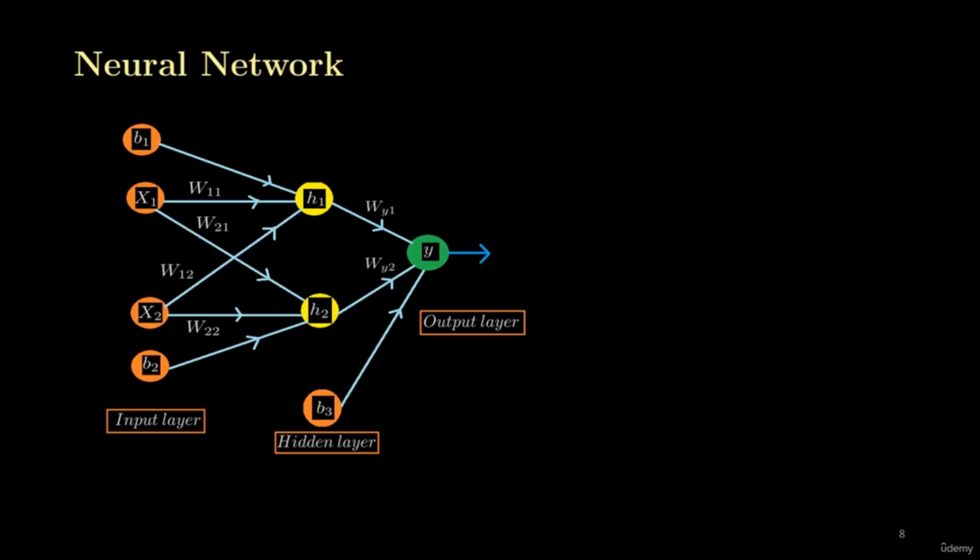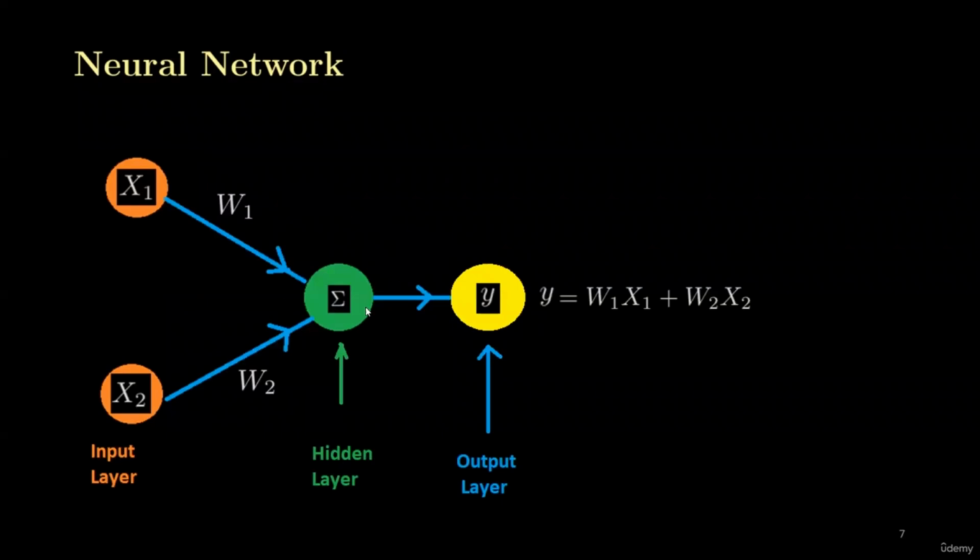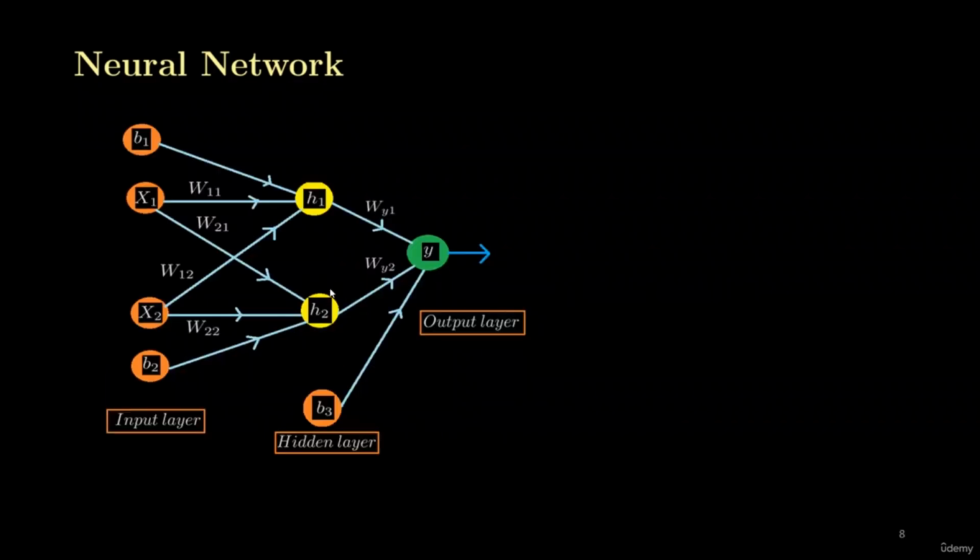We just added one more perceptron in the hidden layer. If we see the previous neural network, it had only one perceptron. Now we have added one more perceptron, and we can see that the neural network has become more complex. The complexity of a neural network increases exponentially if we increase the number of perceptrons in the hidden layer.